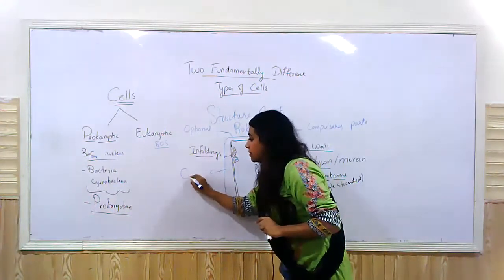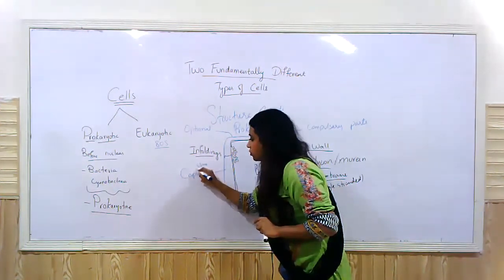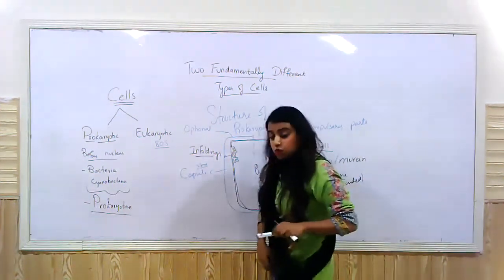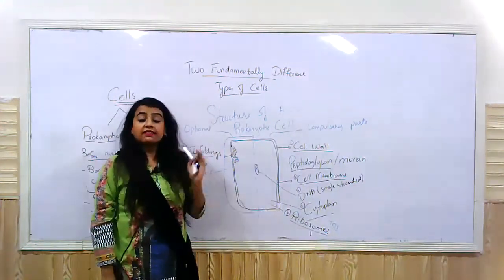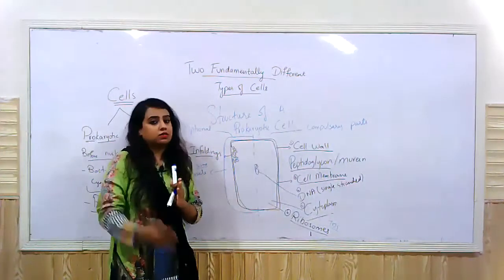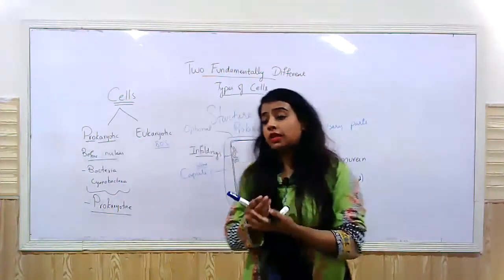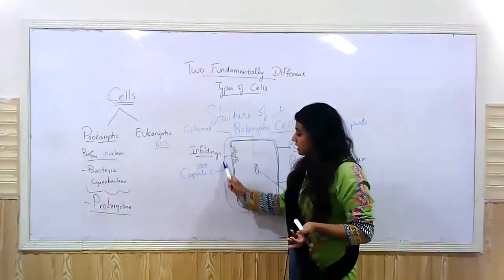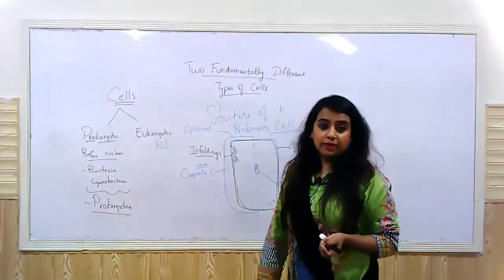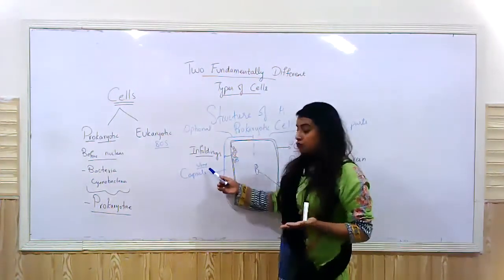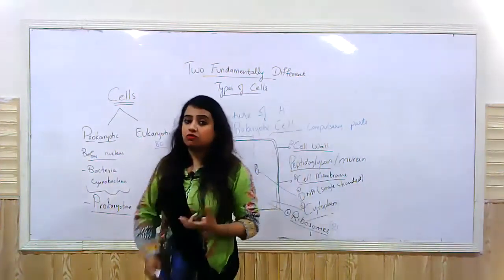In some bacteria, there is a covering present outside the cell wall, right? The outermost covering is not the cell wall. That covering is called a capsule or slime capsule, and it helps to give extra protection to the bacteria.